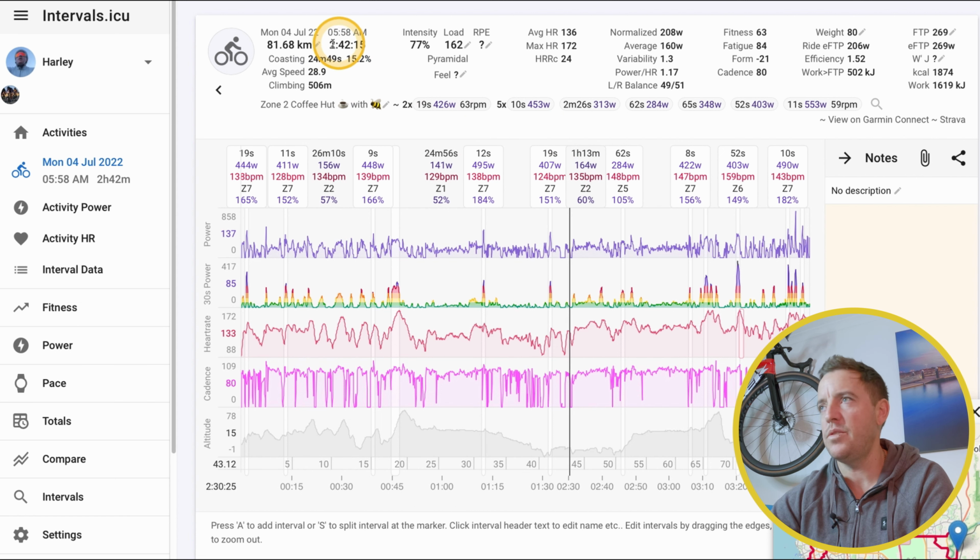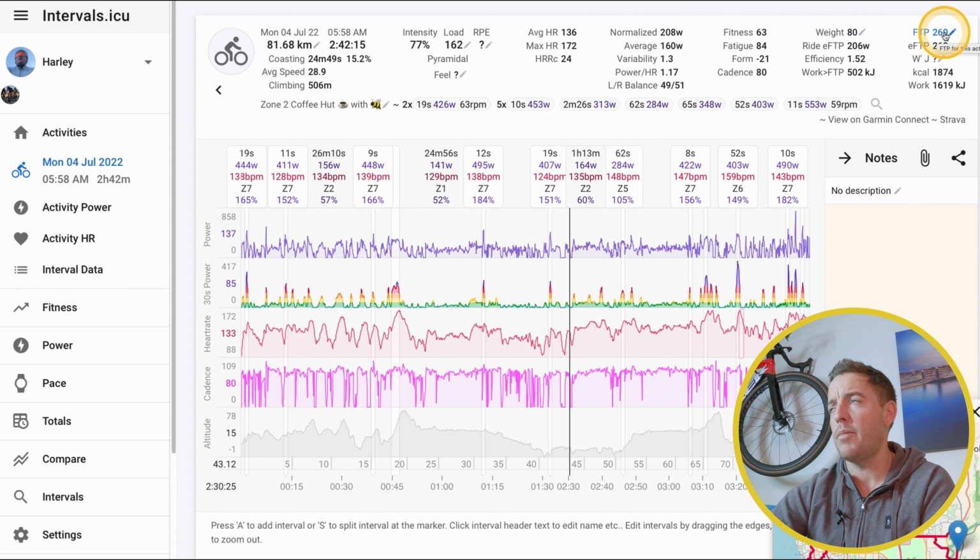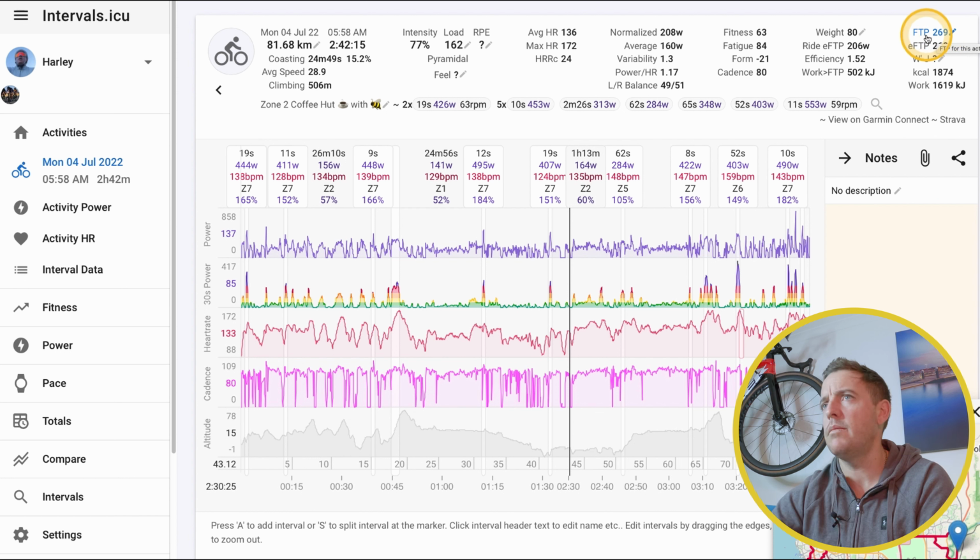You can see up the top here, this is all the analytics of that complete workout. So my normalized power was 208. My FTP, I've put that in at 269. That's come down from me being crook, so I got up to 275 for the Brigadoon 100, and then got crook and had a couple of weeks off the bike and just still getting back into fitness now. So that's been readjusted. Weight 80 kilos. How many calories I burnt. All that similar stuff to what you've got on Strava, but that's just all of it up here.